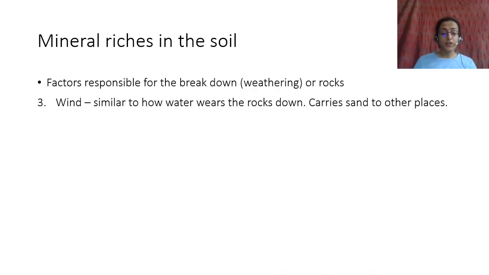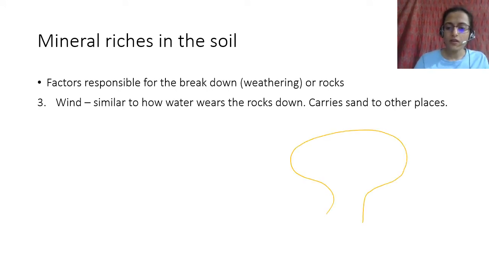Then the third is wind. Wind works similar to how water wears the rocks down. Wind also carries small particles of sand with it. These particles hit other big rock particles and they can chip it up. And you can see in deserts, I don't remember the name of that place, but there are some places where you can see these mushroom rocks, right? There's desert everywhere, and there are these mushroom rocks, very stable.